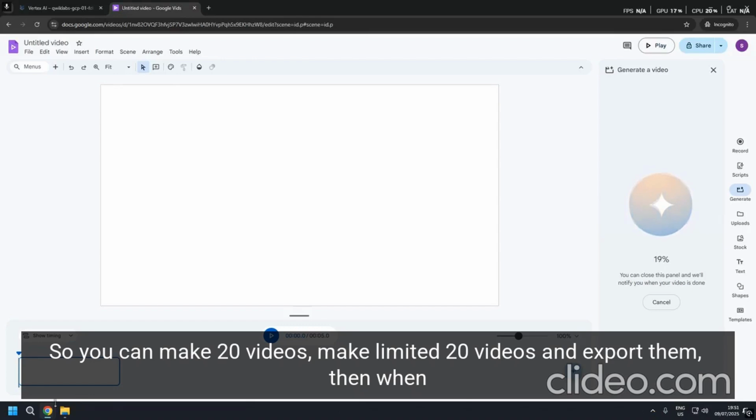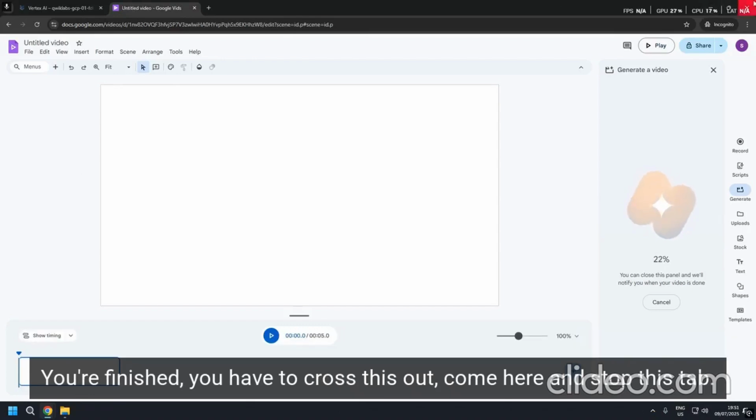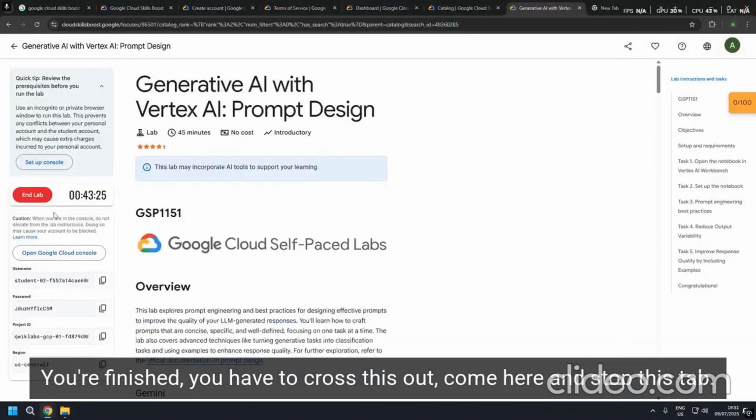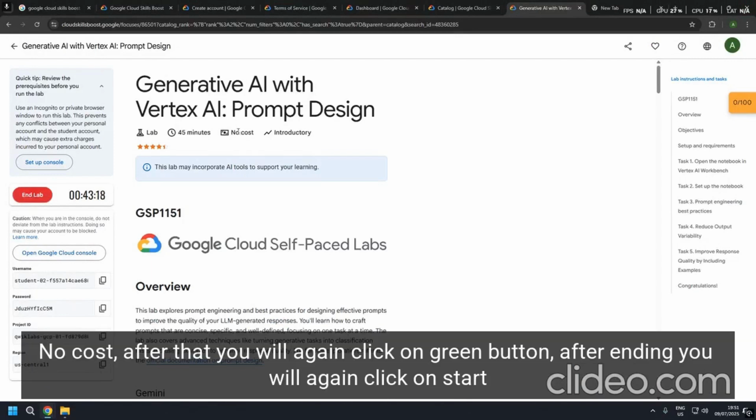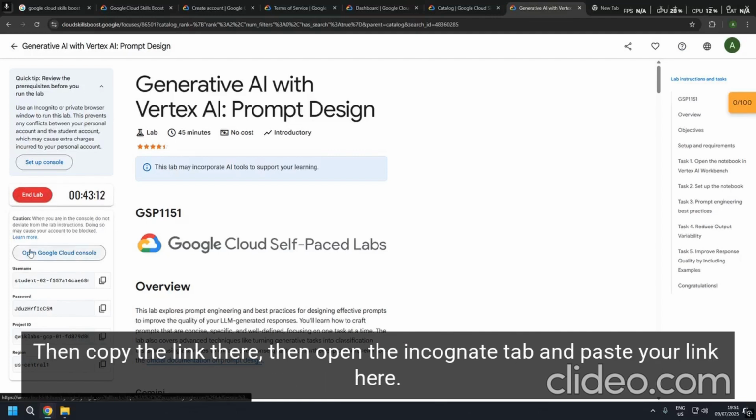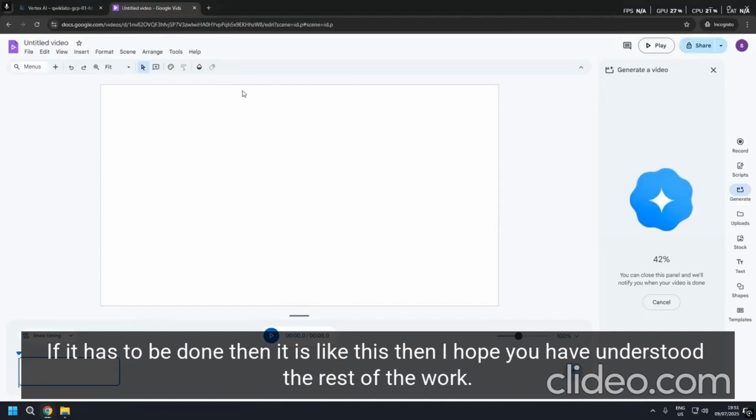Then when you're finished, you have to cross this out. Come here and stop this tab. After stopping, you have to pause it. That is, first of all, you have to stop it. No cost. After that, you will again click on the green button. After ending, you will again click on start. Then copy the link there, then open the incognito tab and paste your link here. If it has to be done, then it is like this, then I hope you have understood.